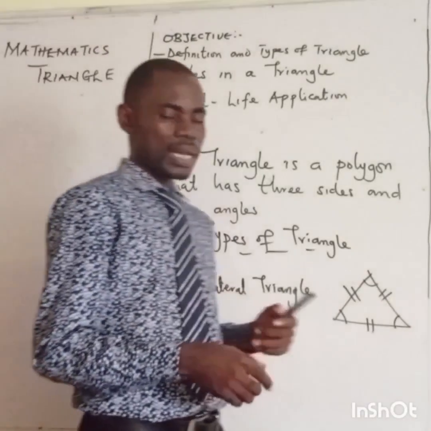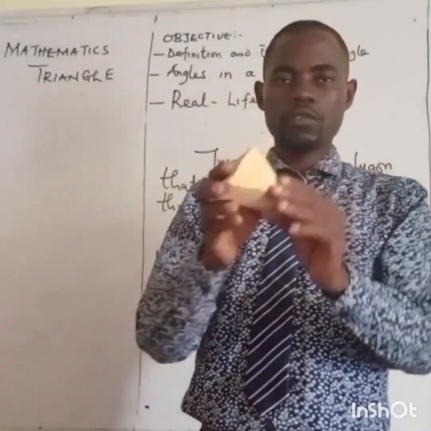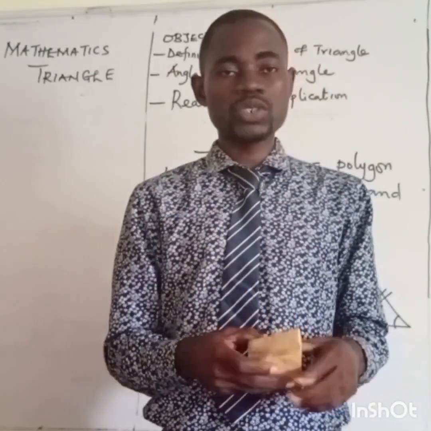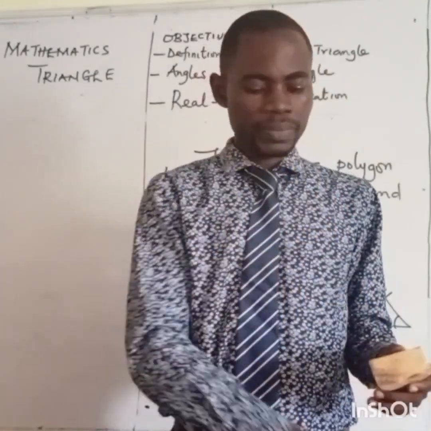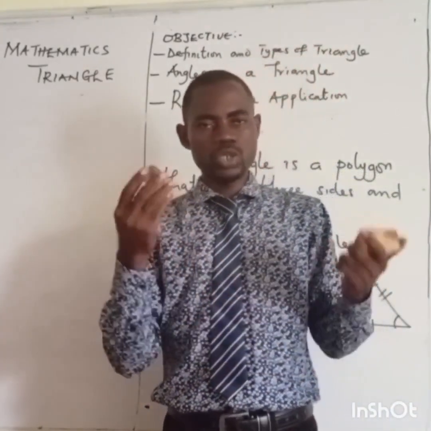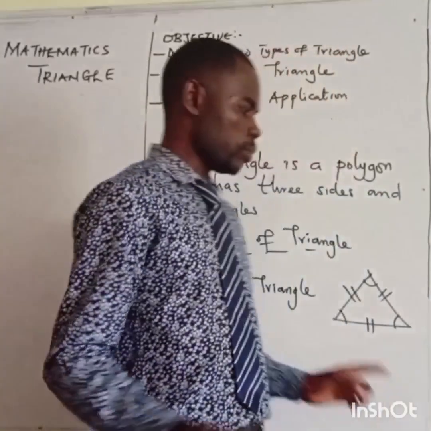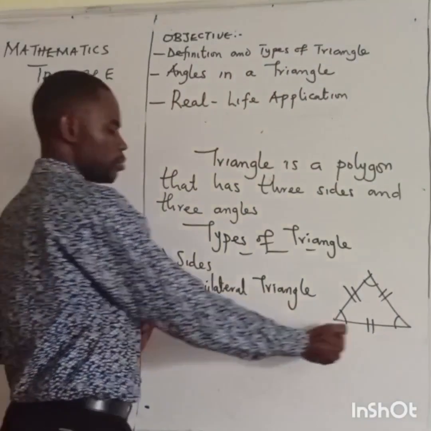In this topic, I have my teaching aids here with me. I have my pivot or fulcrum. We use it very well in physics to do equilibrium. And likewise, I have my triangular prism. It can also be used. It's also a symbol of a triangle. So to continue, I've talked about the equilateral triangle.